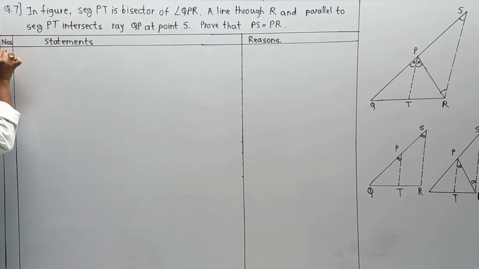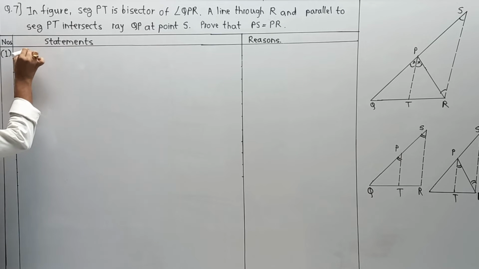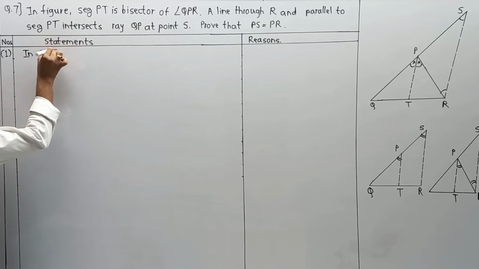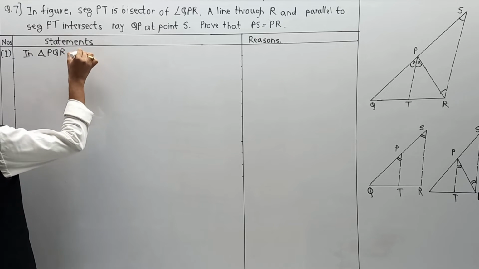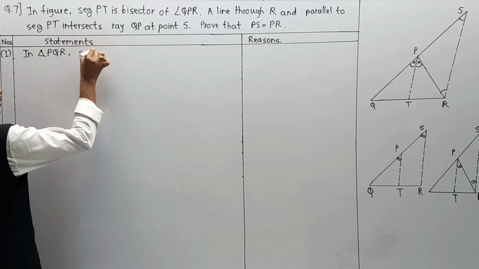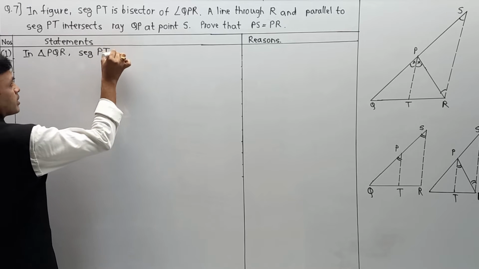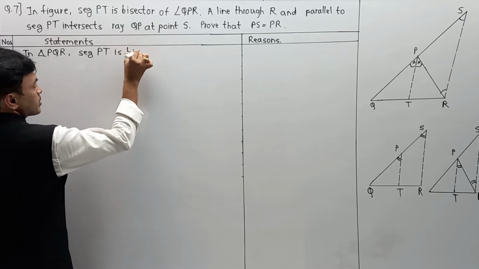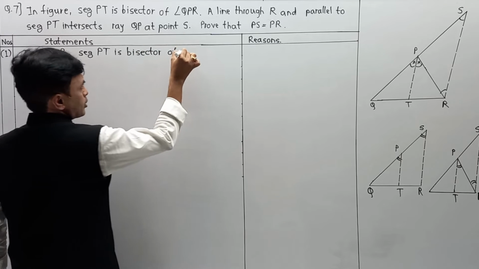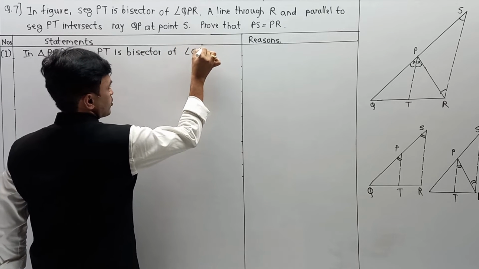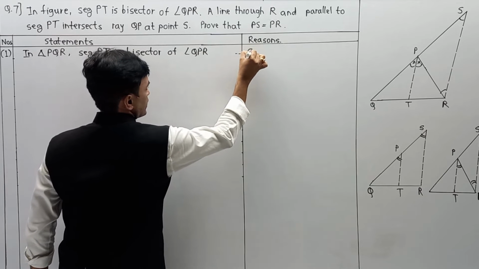First, in triangle PQR, here they have given PT is the angle bisector, or segment PT is the bisector of angle QPR. They have given it, so given.